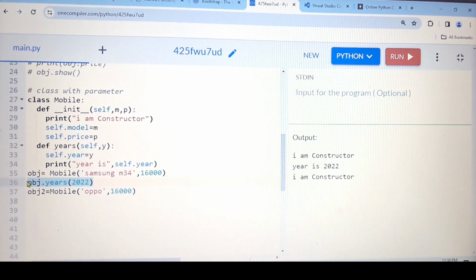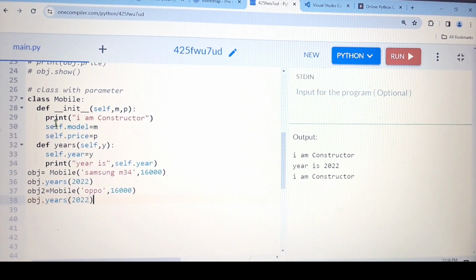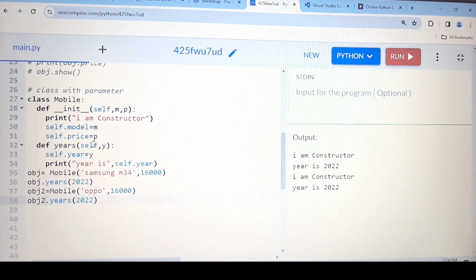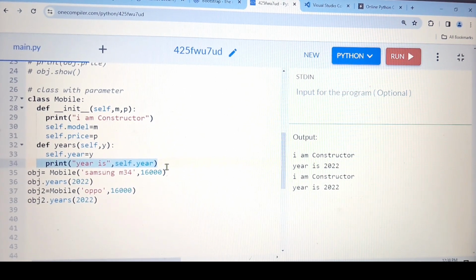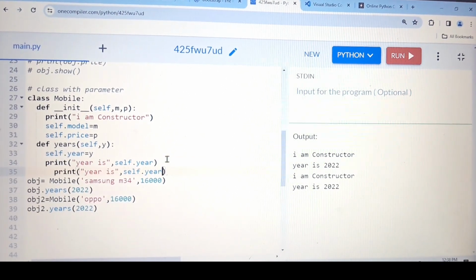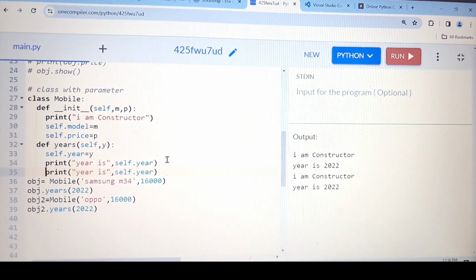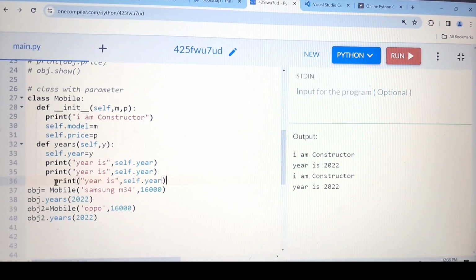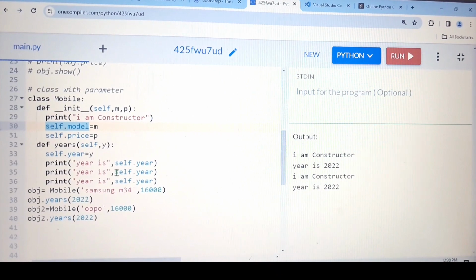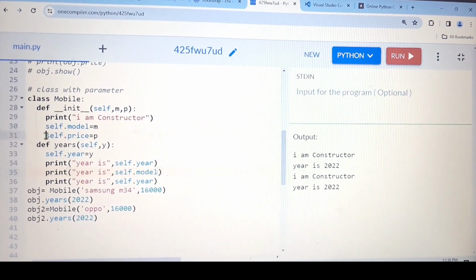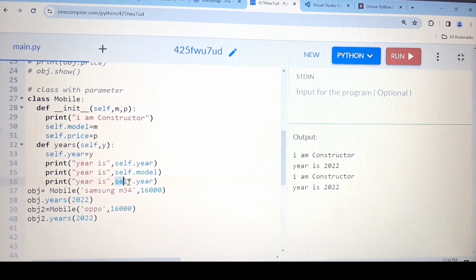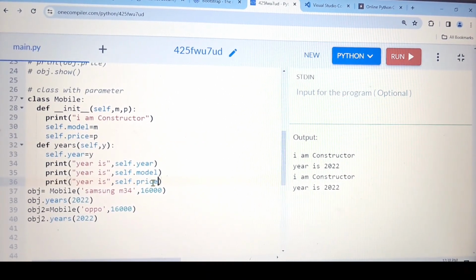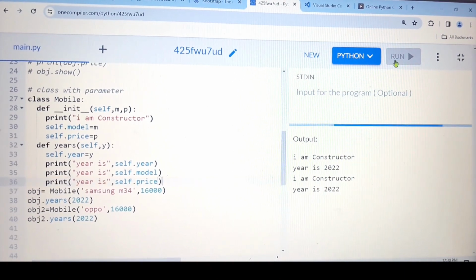And one more thing, let me take this one also. Yeah, this one also, and here too. Let me run. Yeah, let me print this model name also, so you will get a clear idea. Let me copy this entire thing, and one more time. So which is self model, because with the help of this you will get to know why we are using the parameter and why we are using the class without parameter. Let me run.